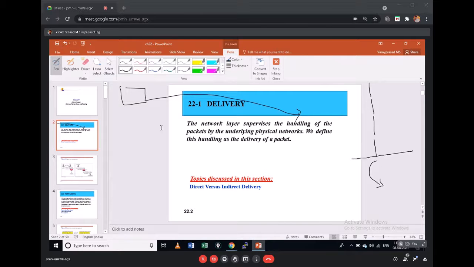So in the end, what we see is the network layer handling the delivery of packets from the underlying physical network. The underlying physical network here means from the delivery boy to you, which is the real delivery, right? This is a process of forwarding: making that product go from where it is to reach the end point. From the end there is what is called delivery. So this is what we call delivery, and this is what we say as forwarding.